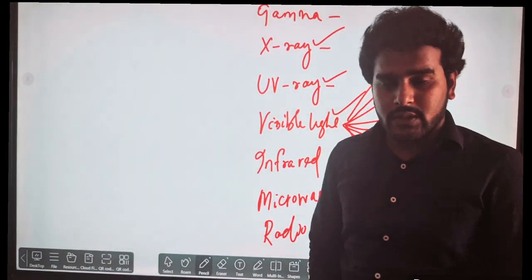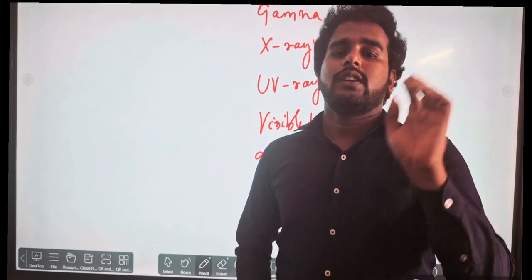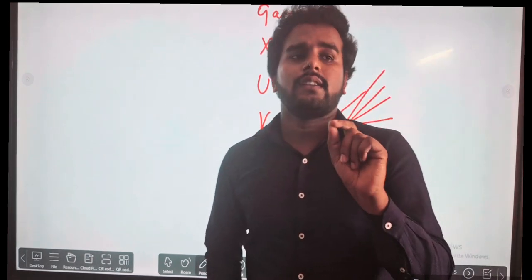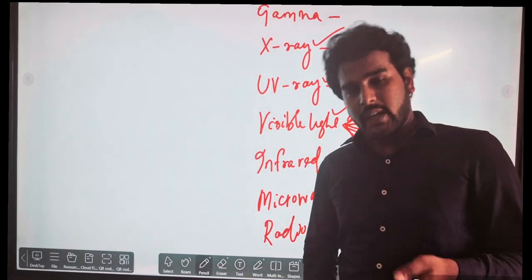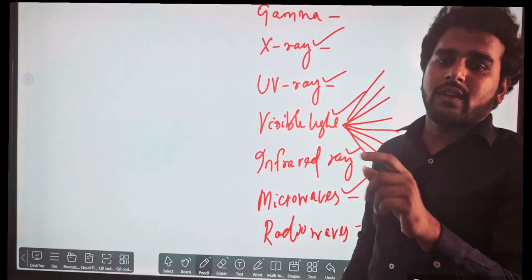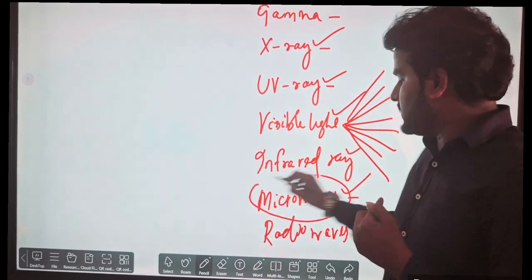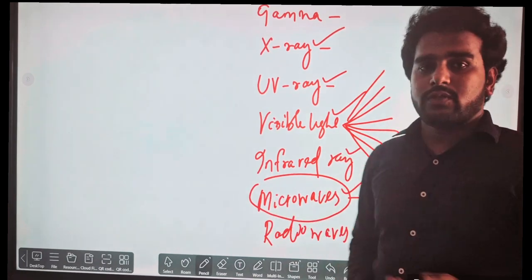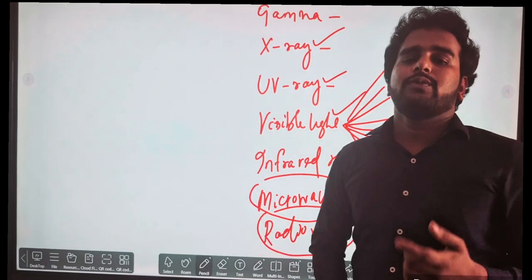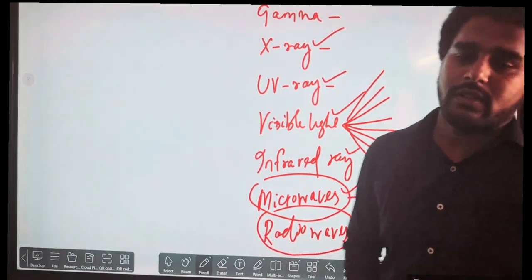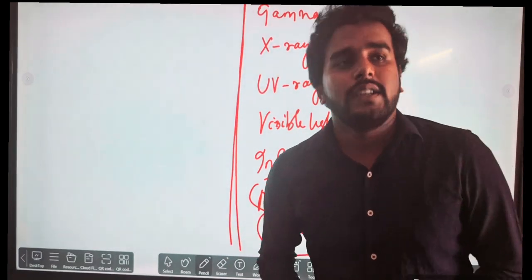Infrared ray, do you know where it is used? The remote. When you press the key, the TV works, and that ray is infrared ray. Then microwaves. You use the microwave oven, and microwaves are used for cooking and other things also. Radio waves are used for signal detection or signal transmission. These are the different types of radiations which are needed to know.